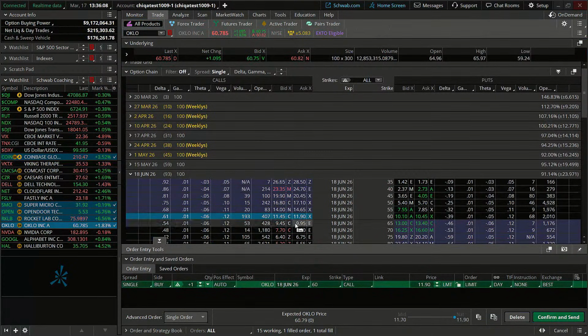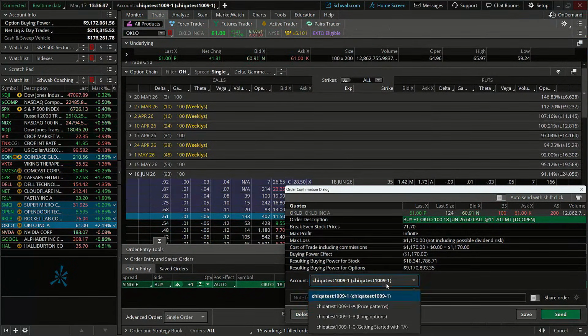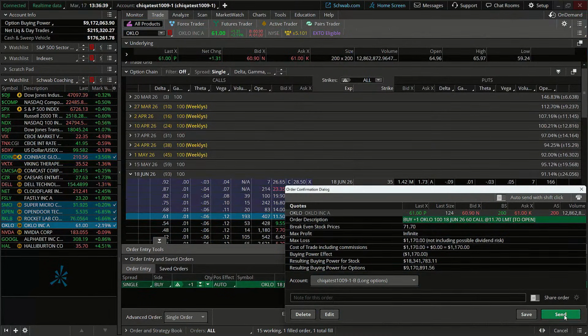Now, if we selected an out of the money option, we could do up to 2 contracts, but we're just going to work with this 60 strike call here on this one. And we're going to place this order at the midpoint of this option to try to ask for a little bit of a better price here. So the most we are risking is what we are paying for our premium. That is roughly just under $1,200 here. We're going to place that in our long options class. Okay.